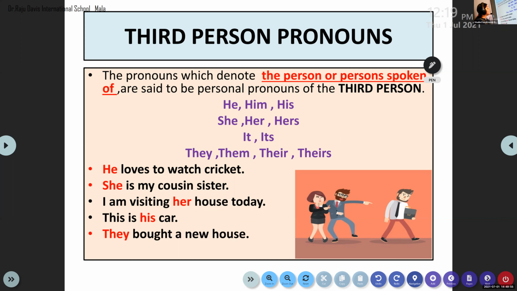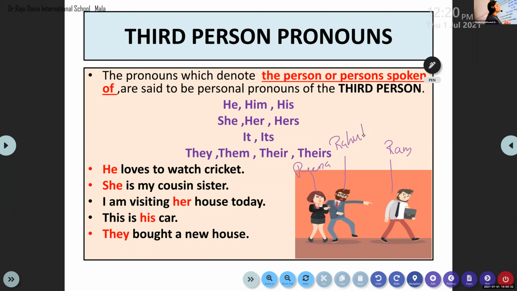So who is the third person here? The white shirt man, the boy wearing a white shirt. Now listen. The pronoun which denotes the person or thing spoken of is the third person. Here, this person's name is Ram. She is Reena. This person is Rahul. So we have Reena here, we have Rahul here, we have Ram here. Reena and Rahul, these two people, are talking about Ram. So here Ram is a third person.